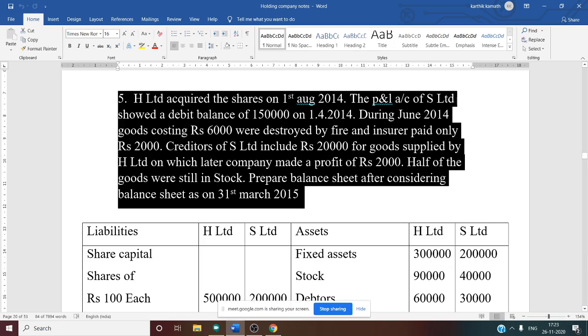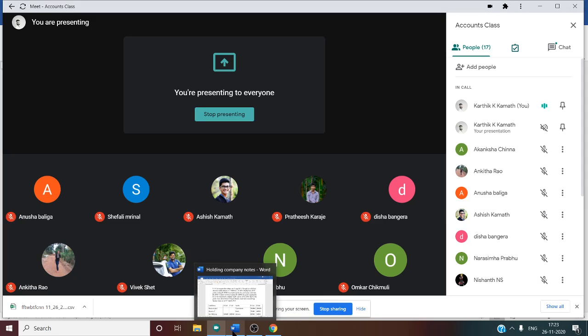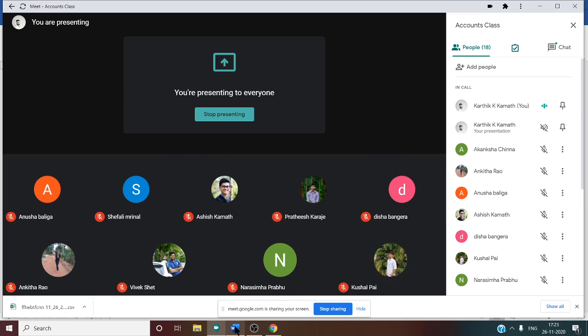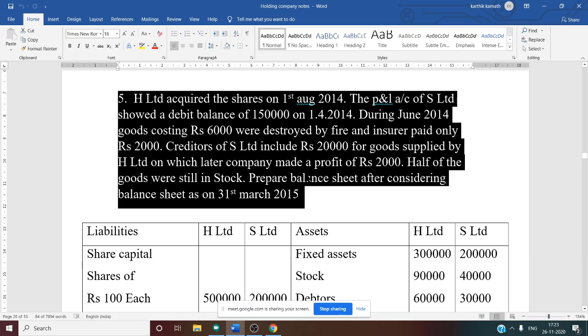But if you see here, in the question they have mentioned 20,000. For 20,000, 2,000 is the profit. For 10,000, how much? We have to calculate like that. If you do cross multiplication, you will get the unrealized profit. In the previous problems they had given either the selling price or the cost price, but here they have directly given the profit made on certain goods. So you have to do cross multiplication here.